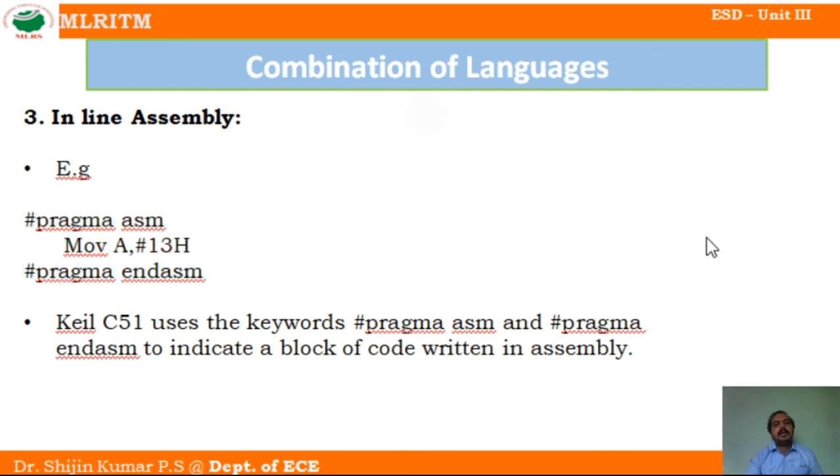It will be assembled, the parameters will be passed, and it will execute as a normal program. The cross compiler has to check whether it is in high level language or in low level language. So this is all about a combination of languages.